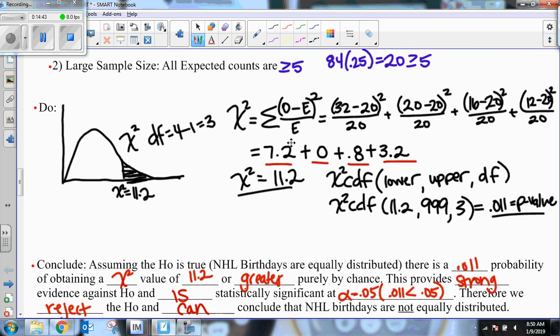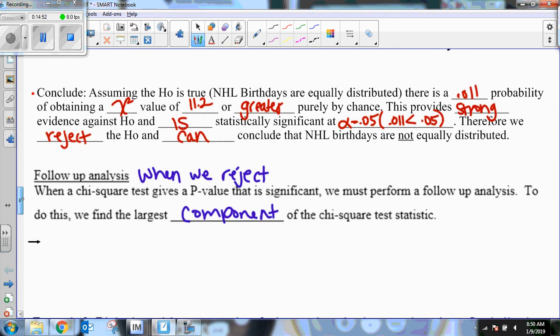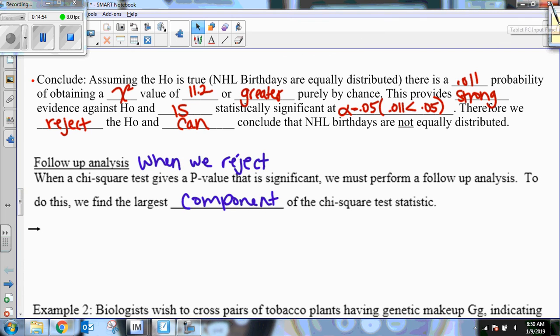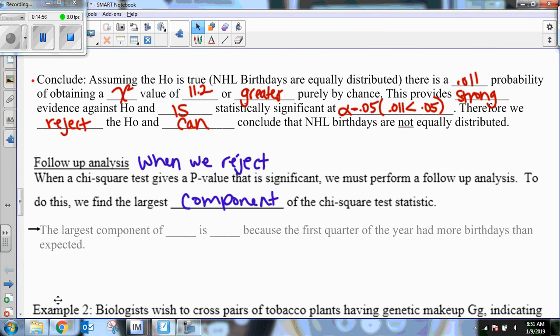And take a look at this one. 7.2. That is the largest component. So that's probably the biggest reason why these birthdays are not evenly distributed. And so that's what we're going to say in a follow-up analysis. So here's what a follow-up analysis looks like.